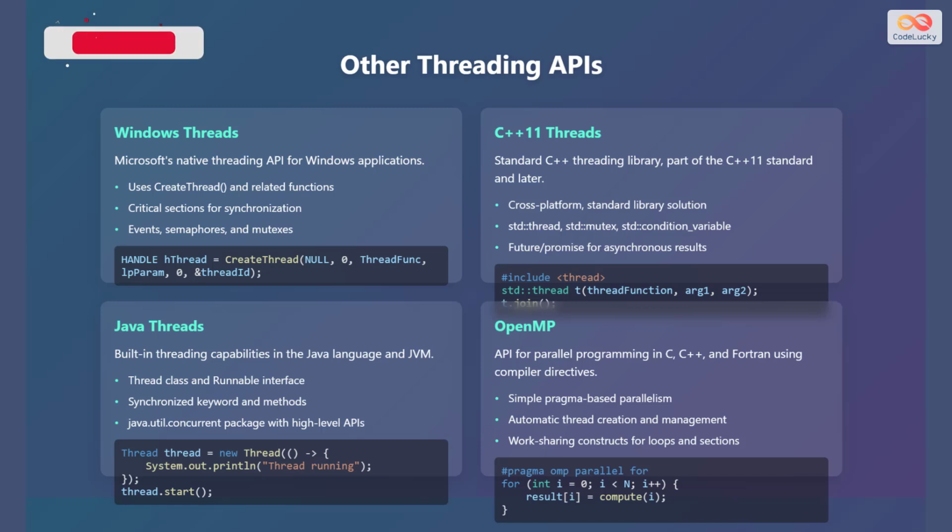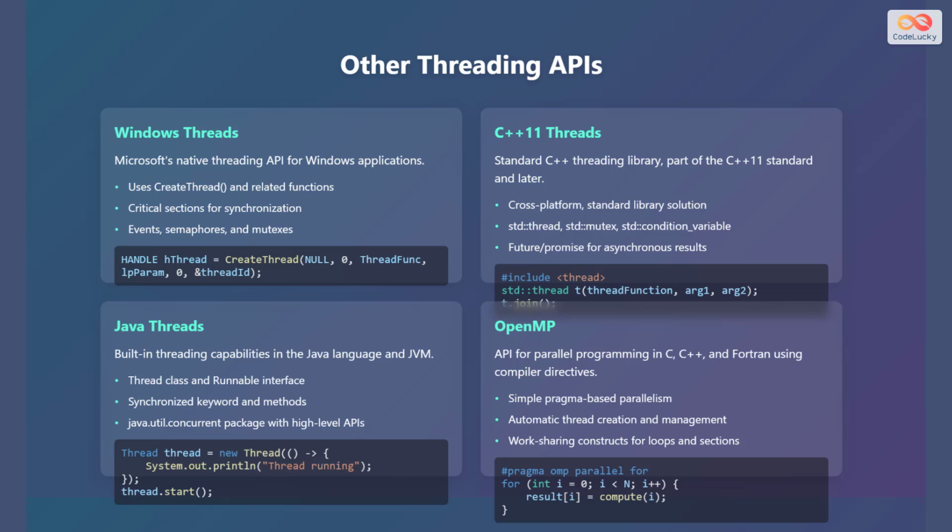Now let's discuss some other threading application programming interfaces. The first is Windows Threads, which is Microsoft's native threading application programming interface for Windows applications. It uses CreateThread and related functions, critical sections for synchronization, events, semaphores, and mutexes. Here's a code example: HANDLE hThread = CreateThread(NULL, 0, ThreadFunction, lpParam, 0, &threadId).